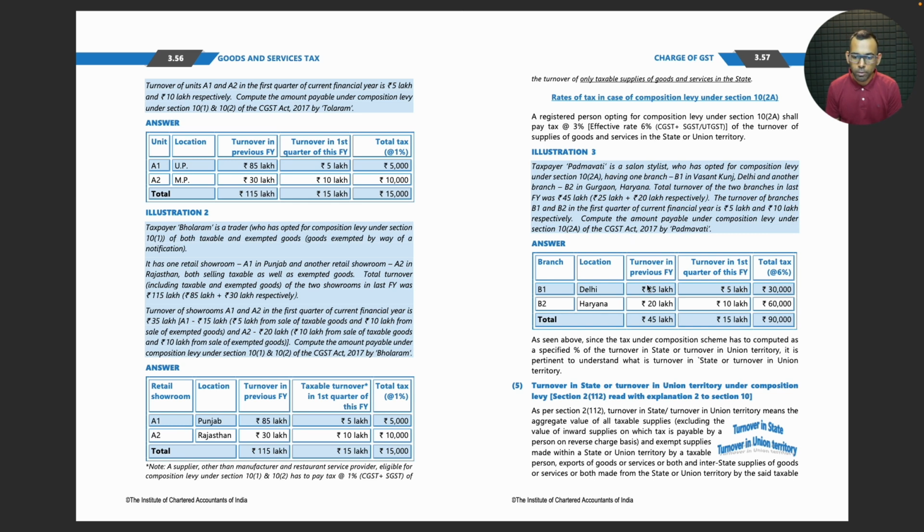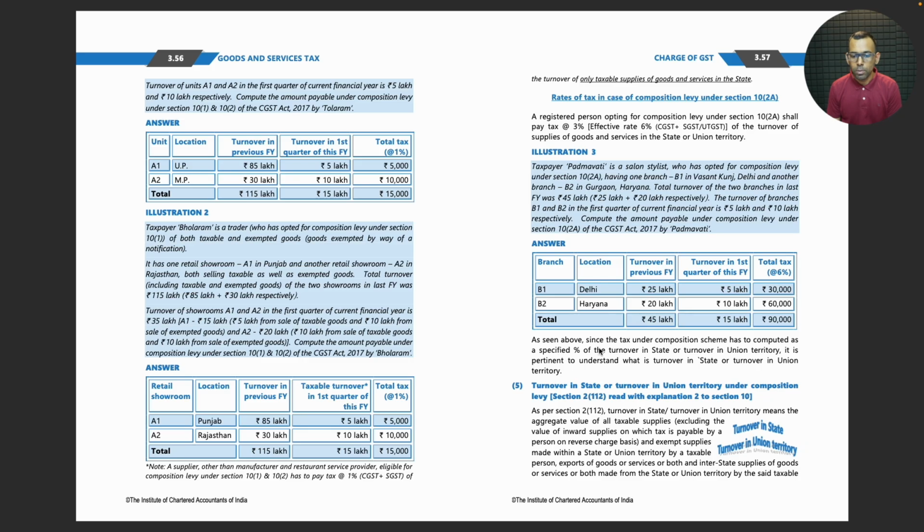So first you have to check for eligibility: 25 lakhs and 20 lakhs, so this is 45 lakhs, which is well within the 50 lakhs limit. Therefore, turnover in the first quarter of this financial year is 5 lakh and 10 lakh; put 6% of that, you get 90,000.